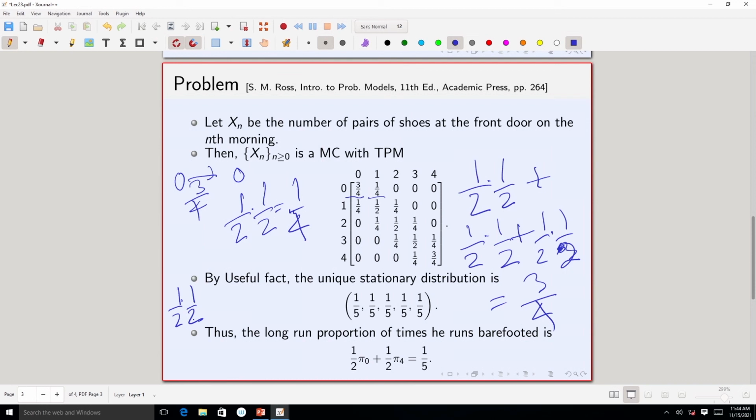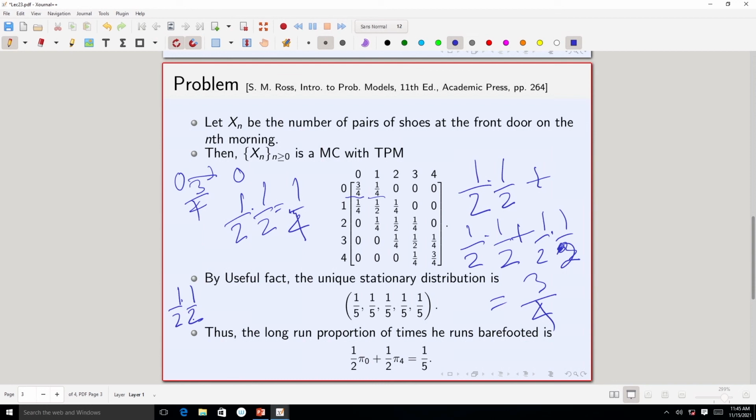So, if the number of shoes on the nth morning is 1, then the number of shoes on the n plus 1th morning will also be 1. Now, he has chosen the front door, but if he returns through the back door, now it will become 1 to 0, right. So, in this scenario it becomes 1 to 0.